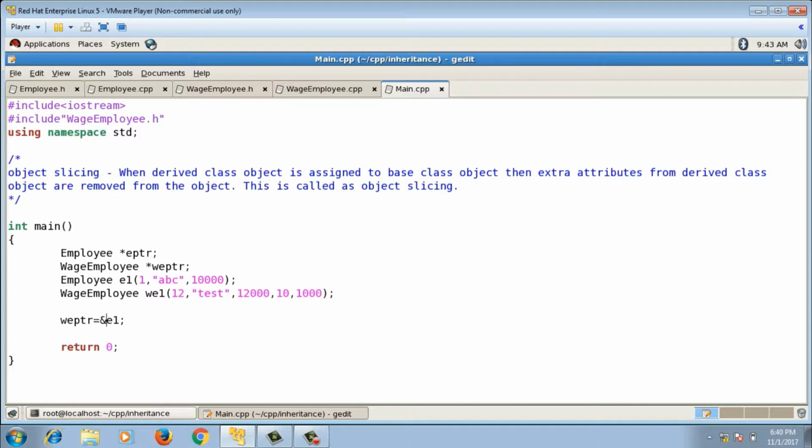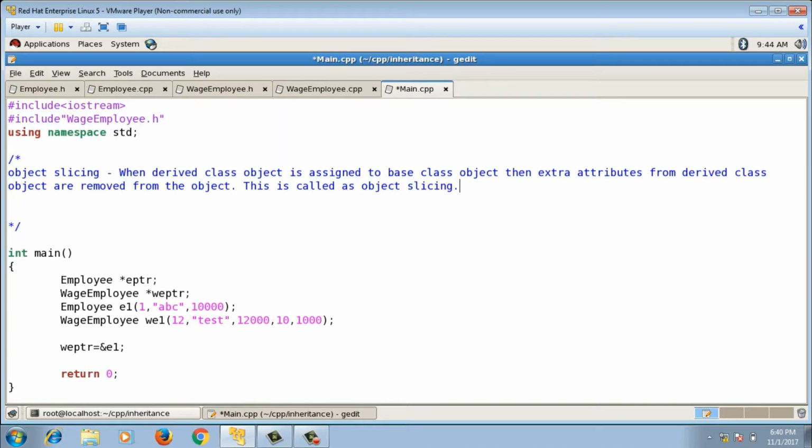That means only upcasting is supported in C++. Now when a base class pointer holds the address of derived class object, it is called as upcasting, and when derived class pointer holds the address of base class object, it is called as downcasting. And C++ supports upcasting by default.